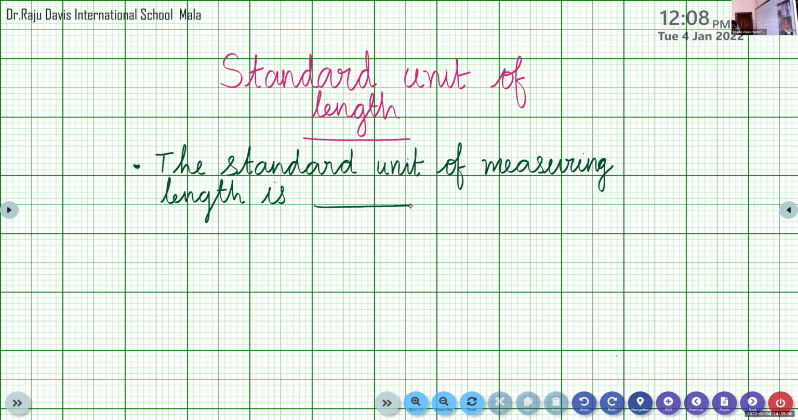The standard unit of measuring length is dash. What is the answer? The standard unit of measuring length is? Meter. Ah, very good, Rishan. Meter. What is the spelling of meter?